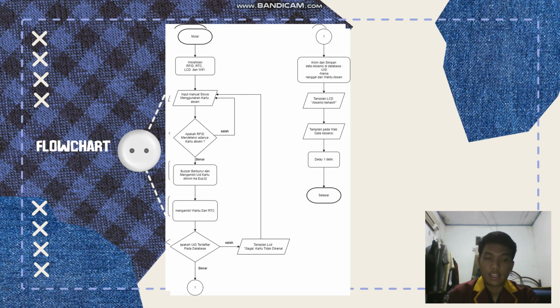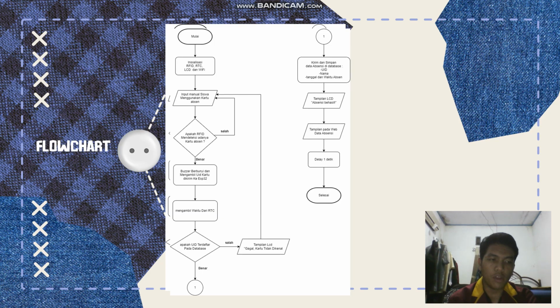Okay, flowchart. The flowchart illustrates the process of an RFID badge attendance system using an ESP32 microcontroller. It begins with system initialization, including RTC, RFID, LCD, and Wi-Fi module.